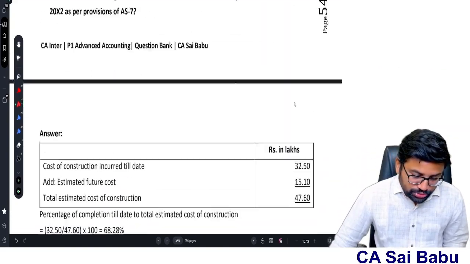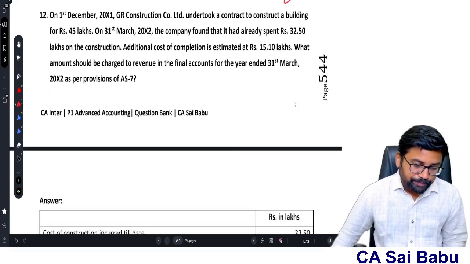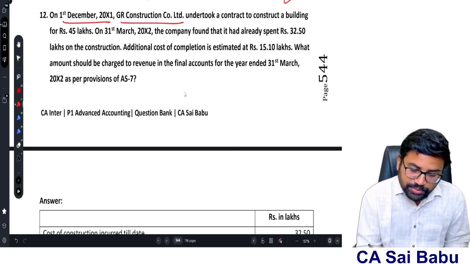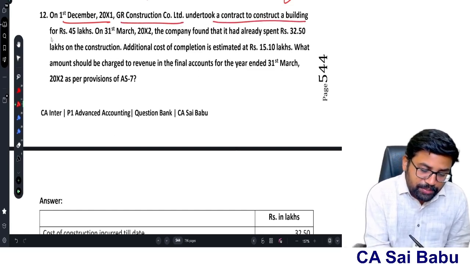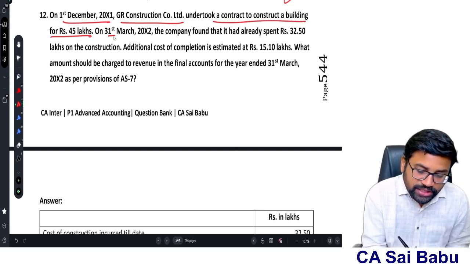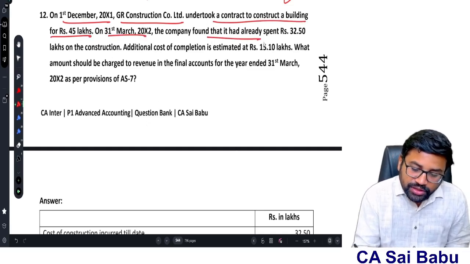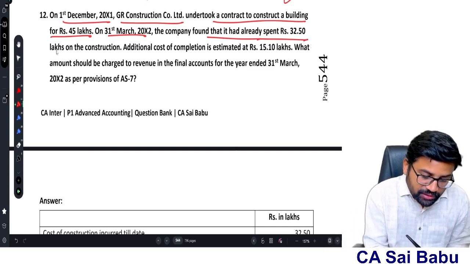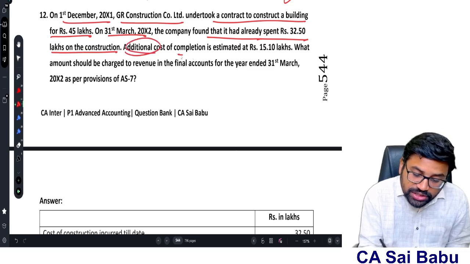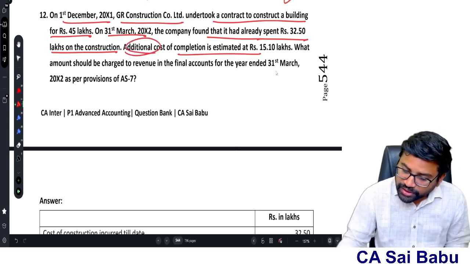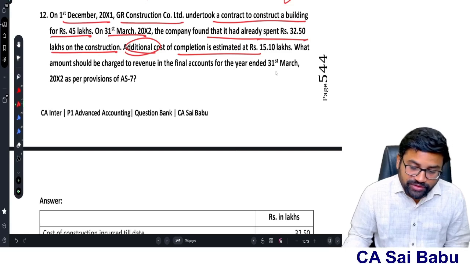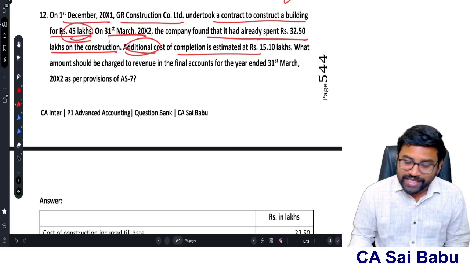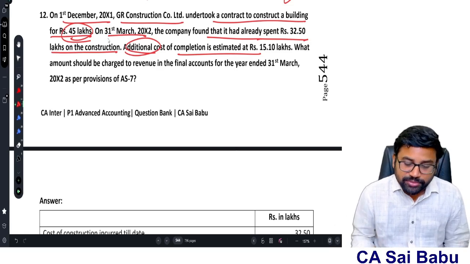Now come to question number 12. On 1st December 2011, sir, GR Constructions Company Limited undertook a contract to construct a building for 45 lakhs. On 31st March 2012, the company found it had already spent 32.5 lakhs on the construction. Additional cost of completion is estimated 15.1. So total estimated cost 47.6, but the revenue is 45. So therefore there is a total foreseeable loss, expected loss of 2.6 crores. This has to be recognized immediately.